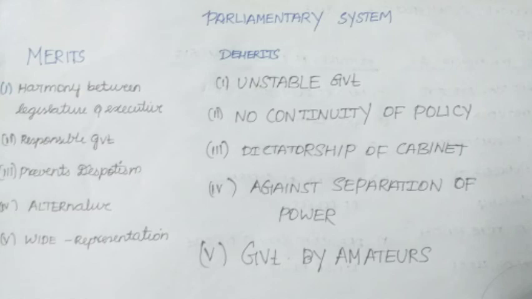Father of the Constitution Dr. B. R. Ambedkar stressed upon two major things, that is stability and responsibility. But as a failure, both presidential system and parliamentary system dare not give both at the same time. Why? Because the presidential system is not so responsible, but it is more stable, and the parliamentary system is more responsible and at times fails to be stable, is the reason behind.